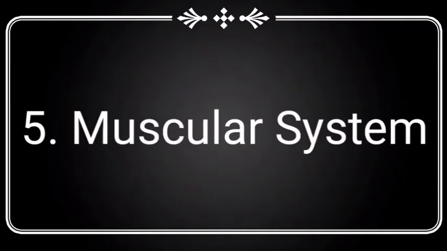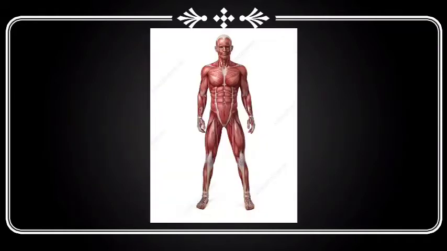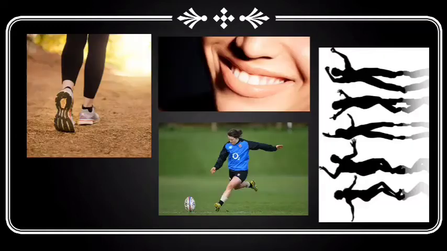The next system is the muscular system. We have seen about bones and joints, children. So if we only have bones and joints, will we be able to move? No, we will not be able to move or do anything. So muscles are very important. Muscles are attached to the bones. Muscles and bones together help us to walk, smile, kick something, move our body parts, do exercises, lift our body parts, dance, everything.